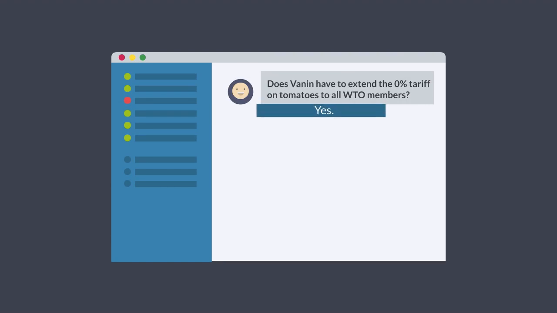Does Varnin have to extend the 0% tariff on tomatoes to all WTO members? Yes. According to the MFN principle, Varnin has to extend the 0% tariff, duty-free access, on like tomatoes from all WTO members, because all WTO members should enjoy the most favorable treatment for tomatoes granted by Varnin.